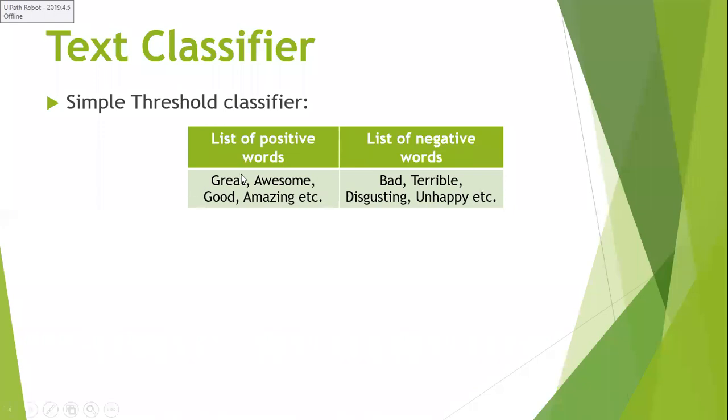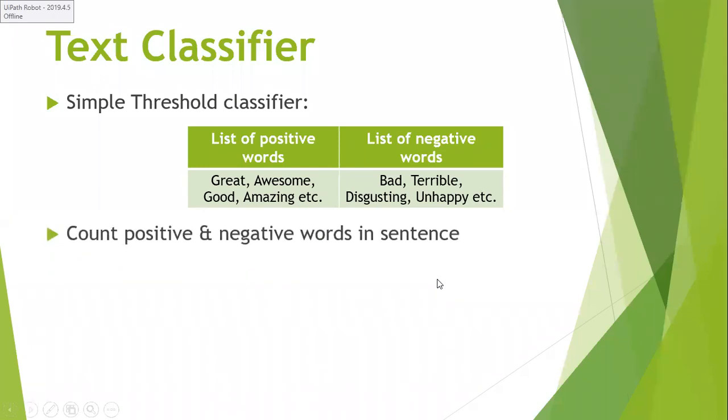For example, in the list of positive words, I have words like great, awesome, good, amazing, etc. All these are what? Positive words. And if you see the negative words, you have bad, terrible, disgusting, unhappy, etc. All these are negative words.